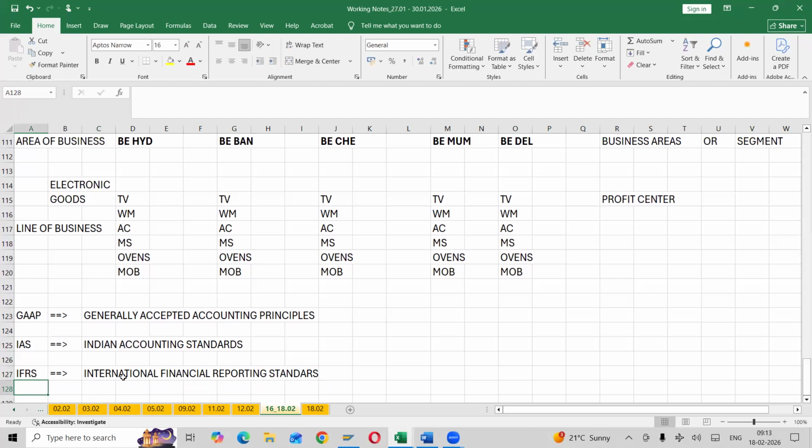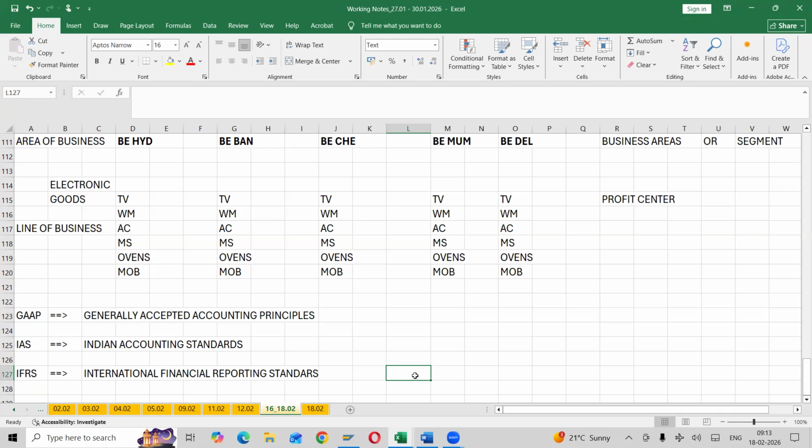If it is India, we call it local GAAP. If it is US, US GAAP, which means generally accepted accounting principles. So it differs from country to country. Clear, everyone? Here also we can use segments: for local GAAP we can use one segment, for IFRS one segment, like that.